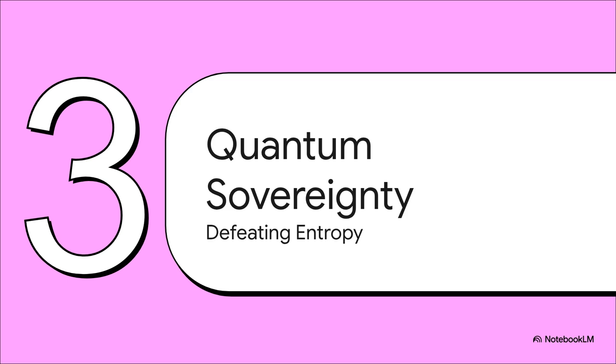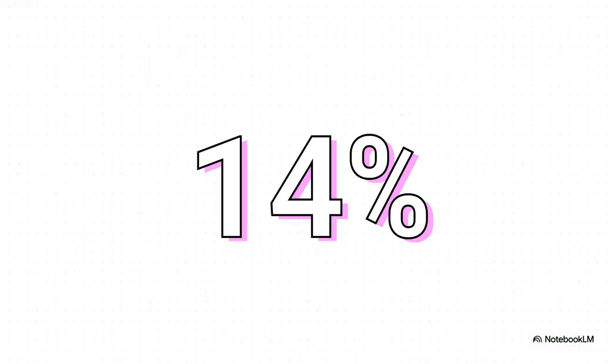Now, zooming out a bit, we hit Section 3, thermodynamic and quantum sovereignty, defeating entropy and future threats. Because, let's be real, mathematical perfection on a silicon chip doesn't mean a whole lot if it just crumbles in the physical world. Remember that 14% figure we talked about? Standard corporate cloud clusters bleed about 14% of their processing power straight to thermal decay, fragmentation, and bit rot. Gracecore completely suppresses this. By grouping the field Lagrangian directly into Fibonacci spatial partitions, the microkernel drives thermal chaos straight down to the absolute noise floor.